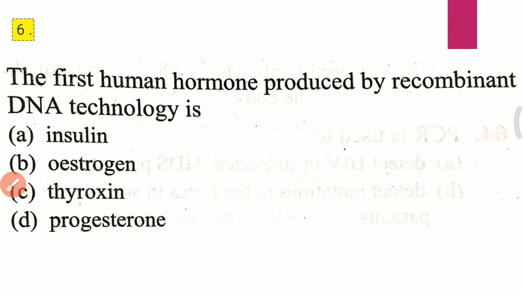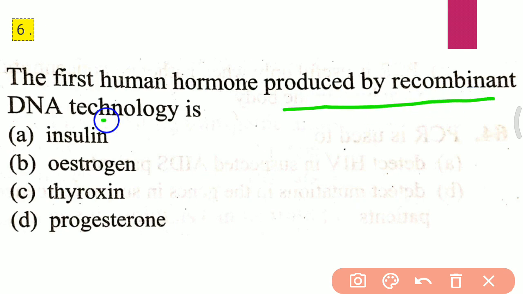Question 6. The first human hormone produced by recombinant DNA technology is: A. Insulin. B. Estrogen. C. Thyroxine. D. Progesterone. The correct answer is A, that is insulin.